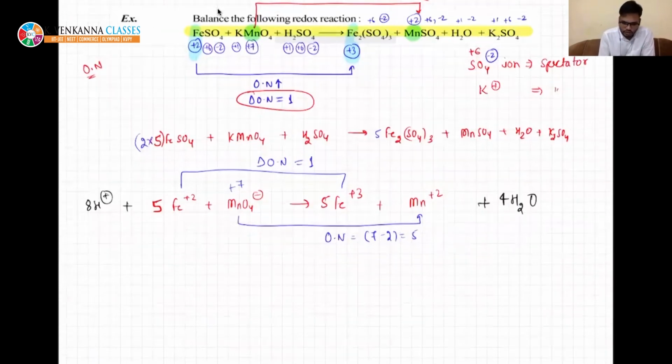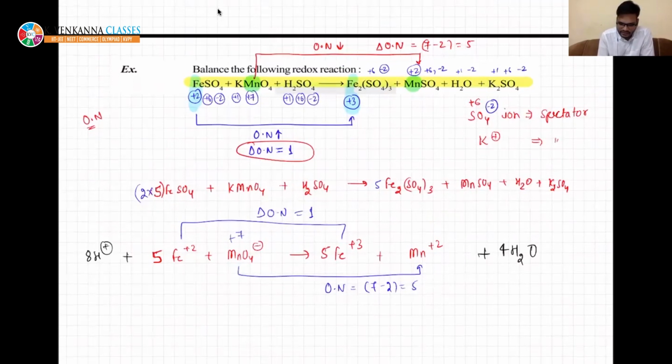But if you see, you need to add sulfate ion, since sulfate ion is present. So accordingly, you will add sulfate ion. 5 sulfate ions here, so it will become FeSO4. Here you need to add K, so KMnO4. H2SO4: each sulfate requires 2 hydrogens, so 8 H plus will become 4 H2SO4. Now you can check, 8 and here also 8. In this case, 2 Fe is required, so it will become 5 by 2.